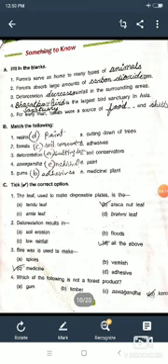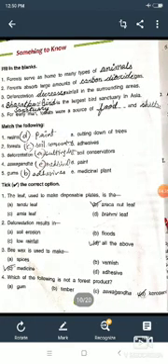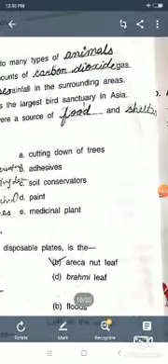Number 4: Bharatpur bird sanctuary. Okay, you will write Bharatpur bird sanctuary. Bharatpur bird sanctuary is the largest bird sanctuary in Asia. Number 5: for early man, forests were a source of food and shelter. What? Food and shelter, this is food, and this is shelter.